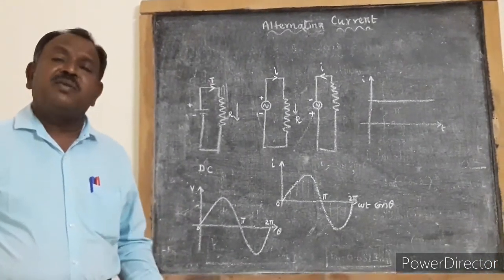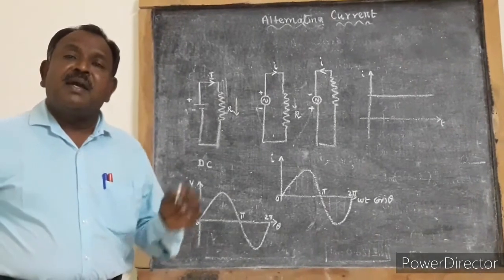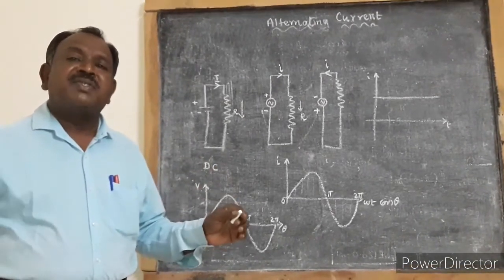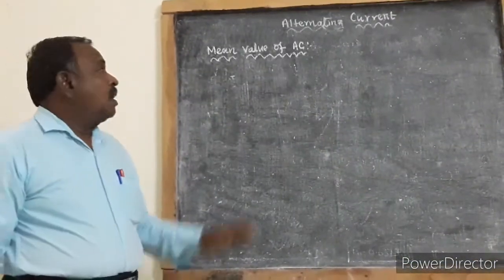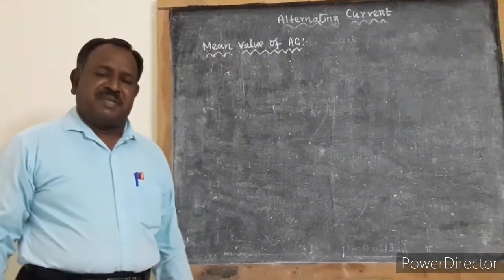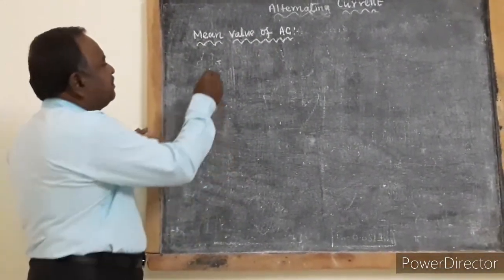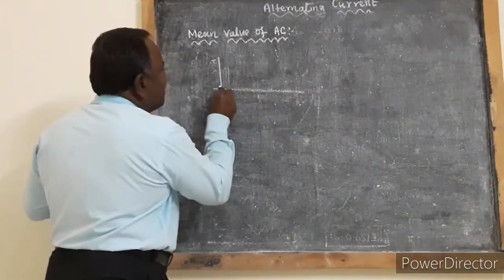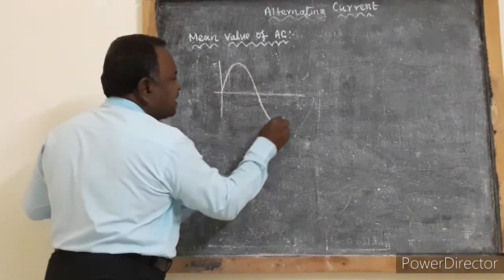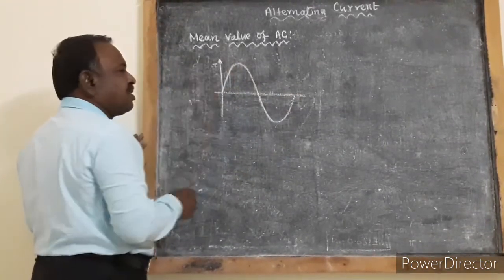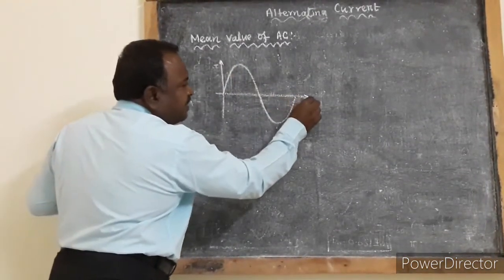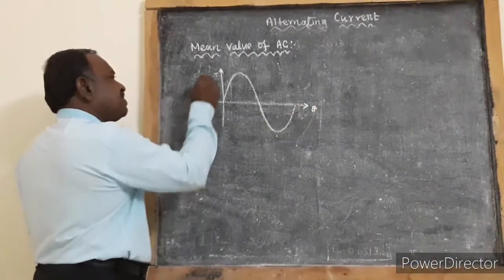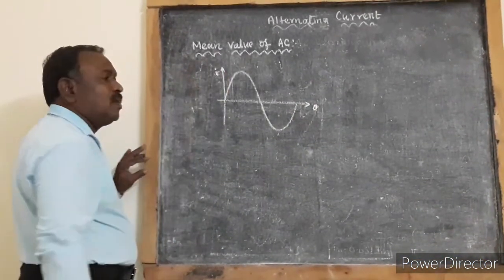Now we are going to see how to find the mean value of AC current. We are going to consider one cycle of AC. So this is one cycle of AC, taking theta along the x-axis and I along the y-axis.